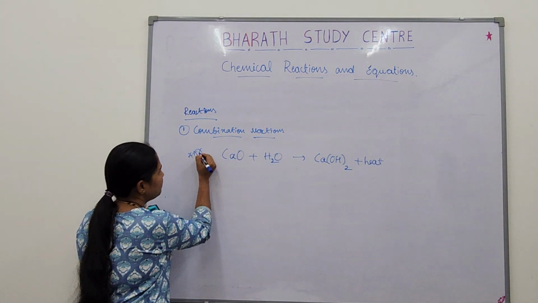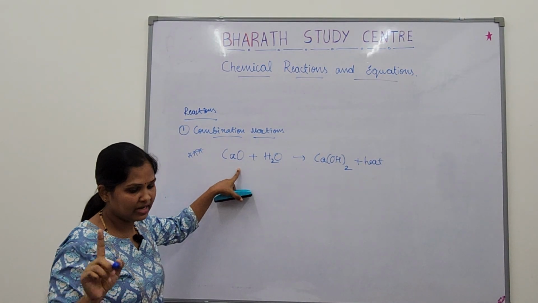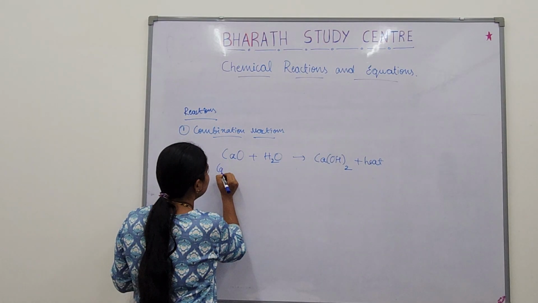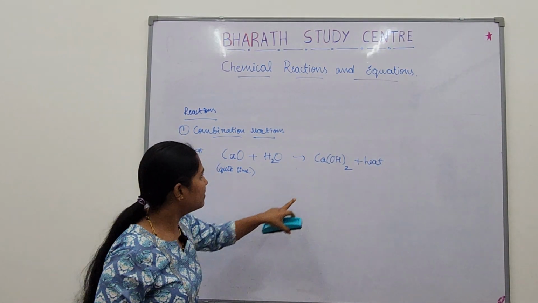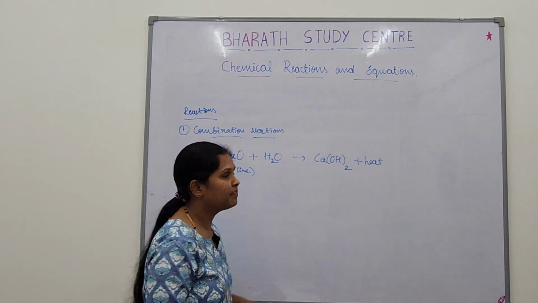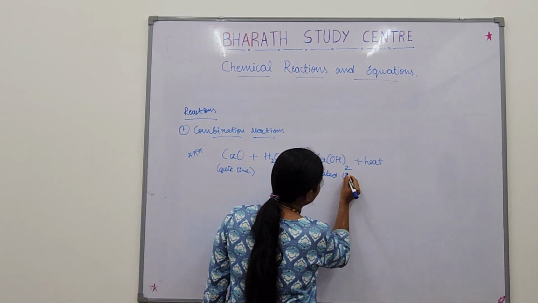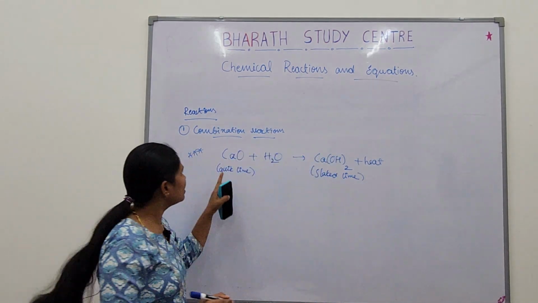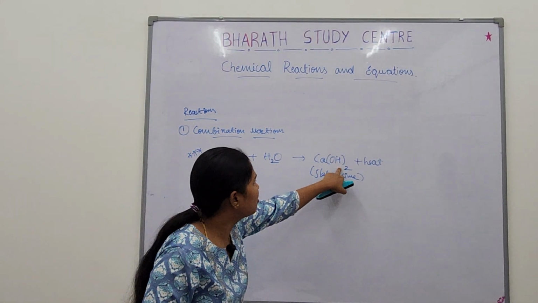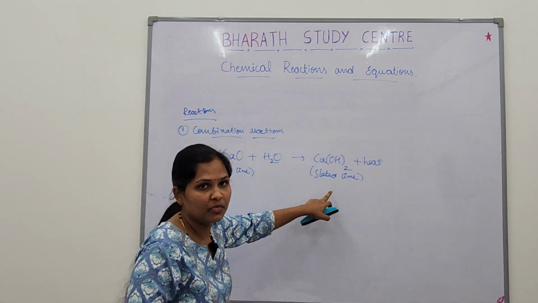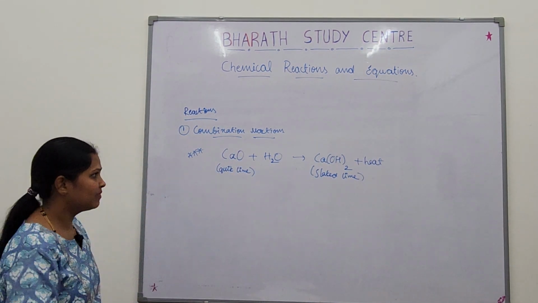This is very important. Calcium oxide, its common name is quicklime. And calcium hydroxide, its name is slaked lime. When this quicklime, nothing but calcium oxide, reacts with water, it will give calcium hydroxide, known as slaked lime. This slaked lime is used for whitewashing on walls.